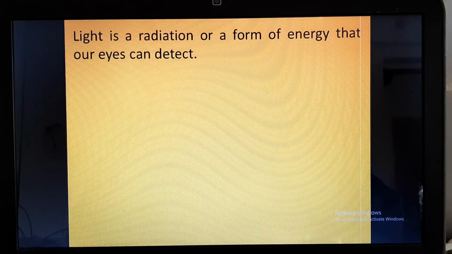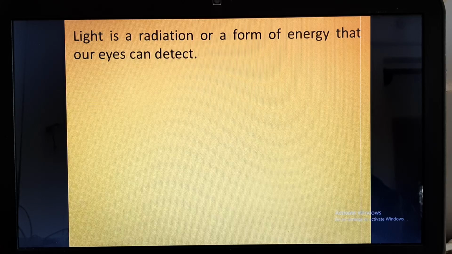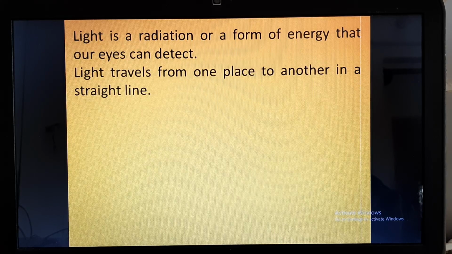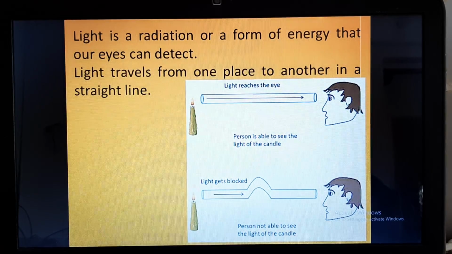First of all, we should know what is light. Light is basically a radiation or a form of energy, and that energy can be detected by our eyes. Whatever we see is because of light. This light travels from one place to another in a straight line. Like sound travels in a waveform or heat also travels in a waveform, light travels in a straight line.